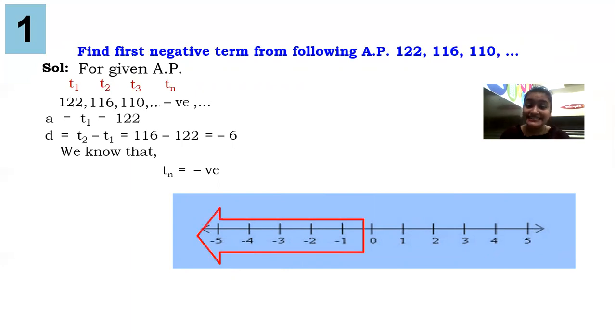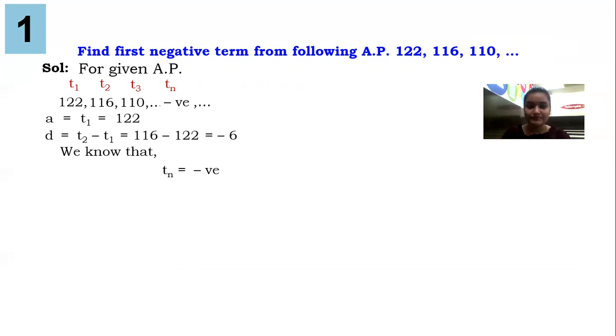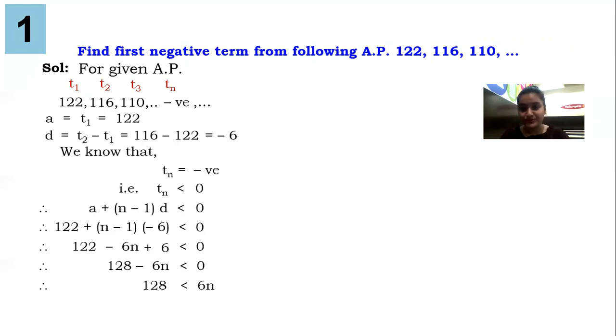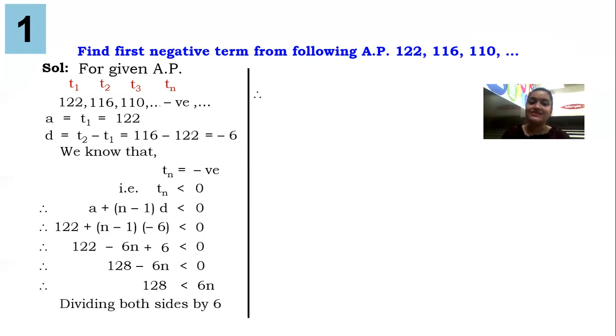If I say Tn is negative, that means, can I say it will be less than 0? Negative number means less than 0. And Tn is nothing but a plus n minus 1 into d, less than 0. A is 122, d is minus 6, n minus 1 will be same. Till here we did it so nicely. Let's open the bracket. Minus 6 into n is minus 6n. Minus 6 into minus 1 will be plus 6. 122 plus 6 gives you 128. Minus 6n shifted to other side will be plus 6n. We will divide both the sides by 6 so that we'll get the value of n.